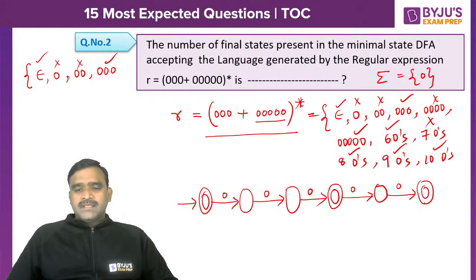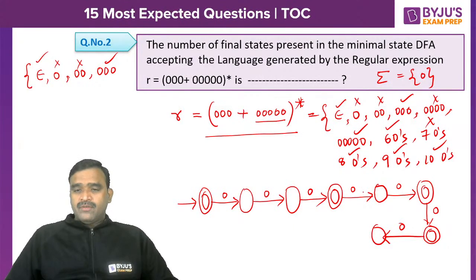And 6 zeros we can accept. 5 zeros are acceptable, right? 6 zeros are also acceptable. If you give a self loop as 0, 7 zeros also will be accepted, but 7 zeros is not supposed to be accepted. So 6 zeros, 1, 2, 3, 4, 5, 6 zeros acceptable, it's a final state. 7 zeros not acceptable, it's a non-final state. If 7 zeros are sent to this, 7 not accepted, 8, 9, again some non-acceptable will be there, because after 8 all are accepted. So that's why a minimum of 9 states are required in total.